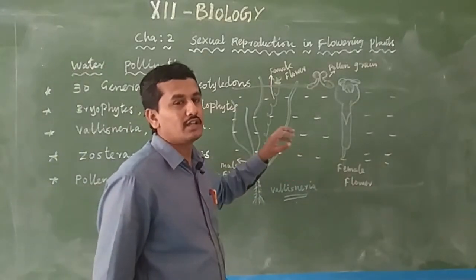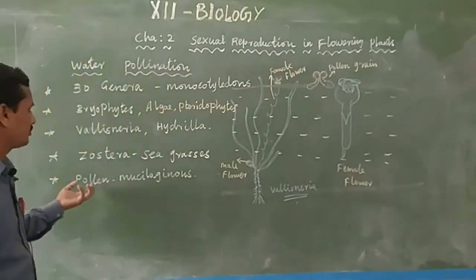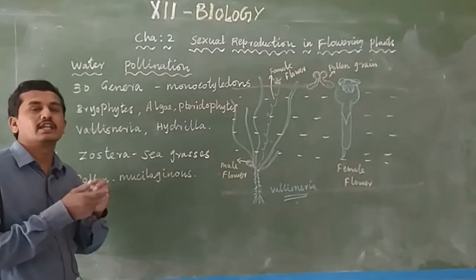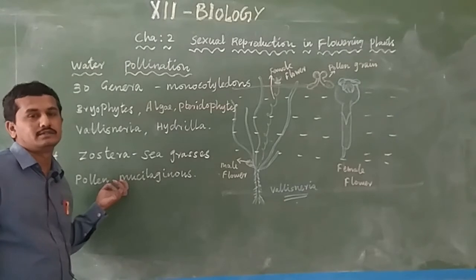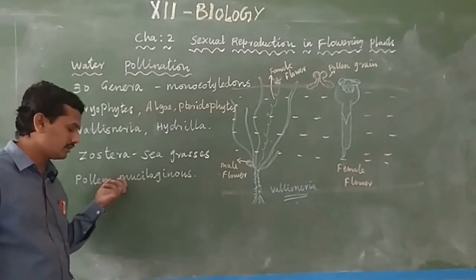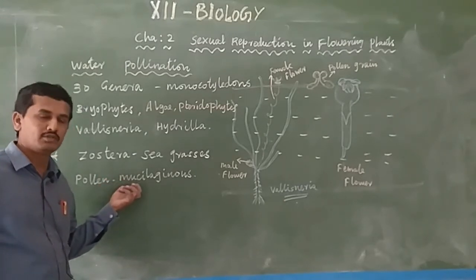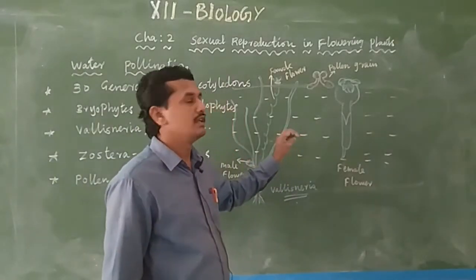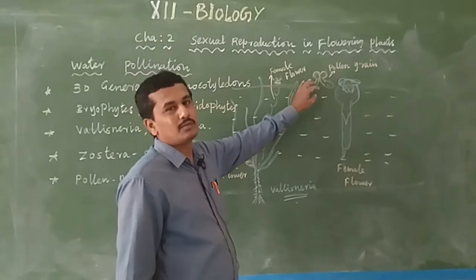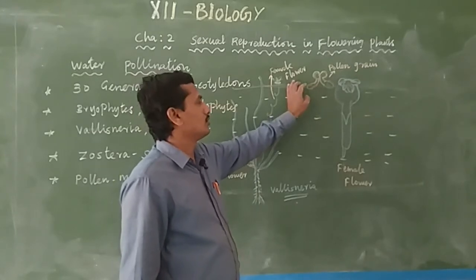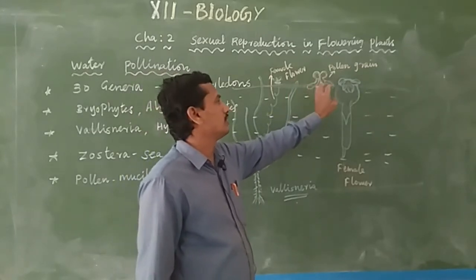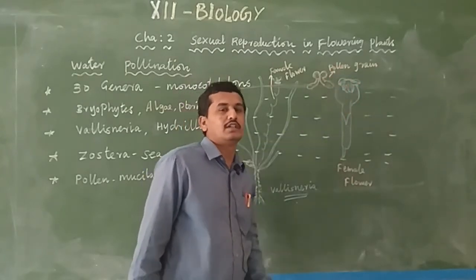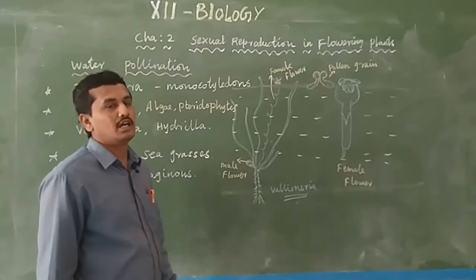Normally male flowers are lightweight, and the pollen grains contain a mucilaginous sheath, a jelly-like covering that covers the pollen grain. With the use of mucilage, the pollen is not wetted by the water, and it moves with the water current to the top surface of the water body. Through the wind and water movement, it slowly reaches the stigma, which means pollination follows, and all the events of fertilization and development take place.